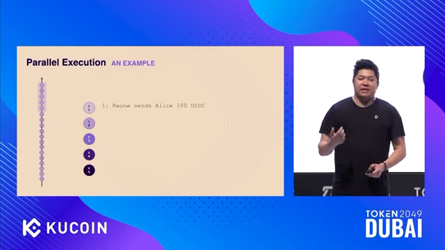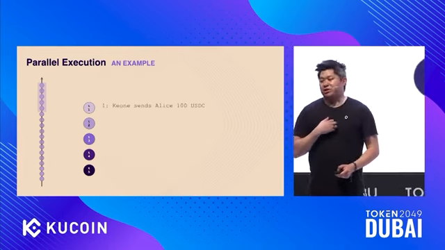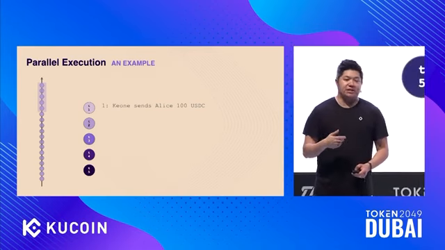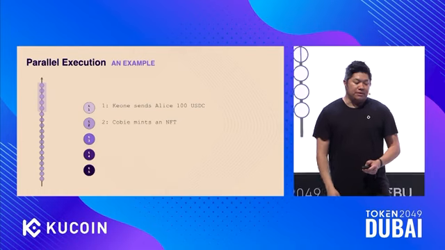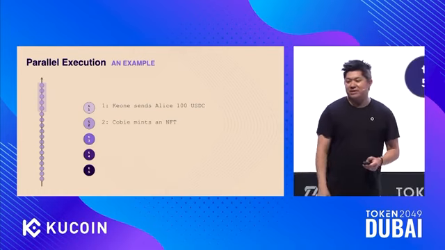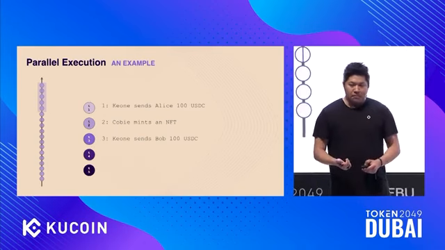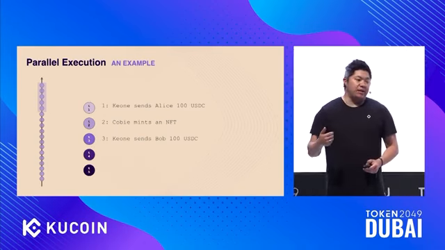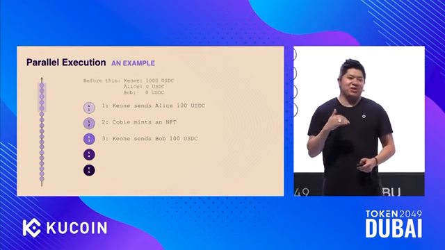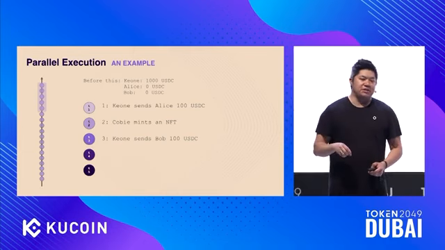And so let's take an example. Let's say there's 5 transactions, actually 3 transactions we'll focus on. So the first one is me sending Alice 100 USDC. The second one is Kobe minting an NFT, something totally unrelated to my USDC. And then the third one is me sending Bob 100 USDC. So we run these 3 transactions in parallel. Oh, and sorry, one thing I should have said before is that say the starting state is that I have 1,000 USDC and Bob and Alice both have 0 USDC in their account.